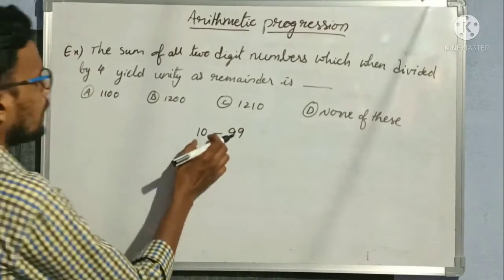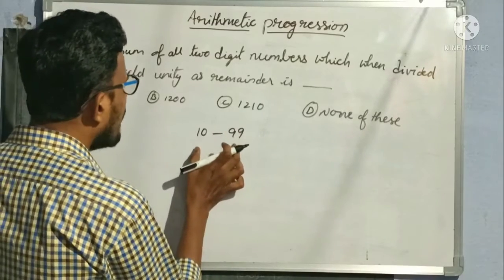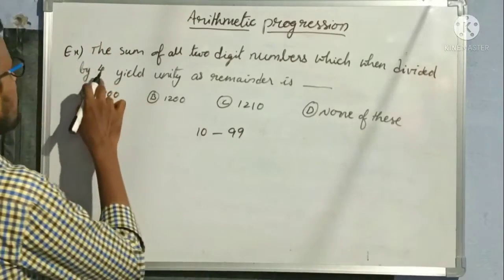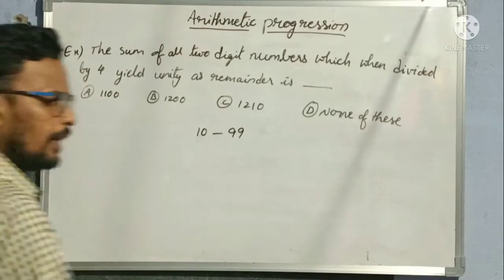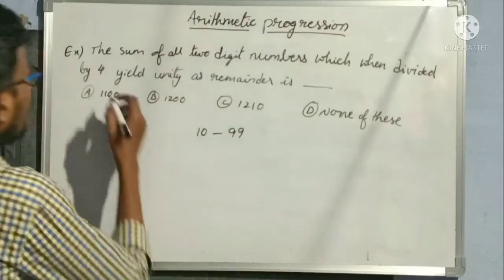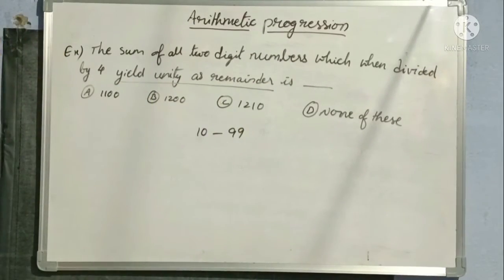So in between 10 and 99, we need the sum of all the numbers which leave a remainder 1 when divided by 4. Yield unity as remainder means leaving the remainder as 1.